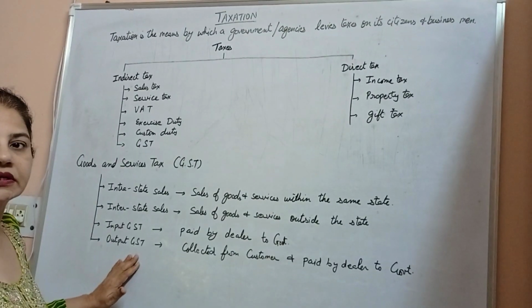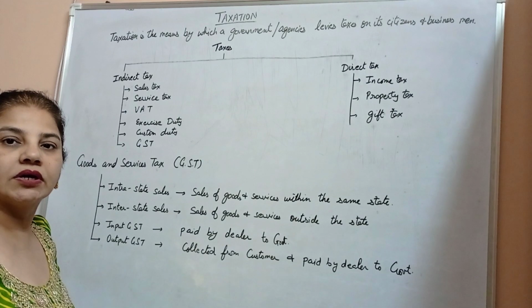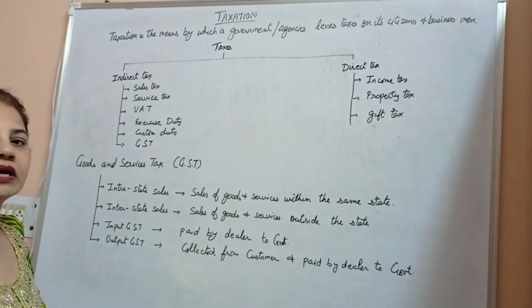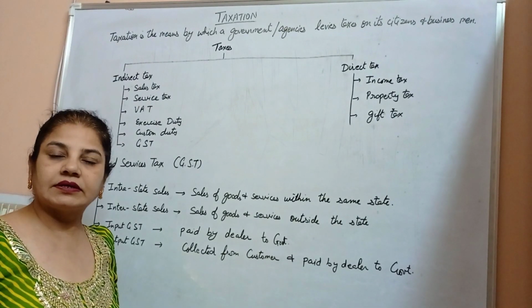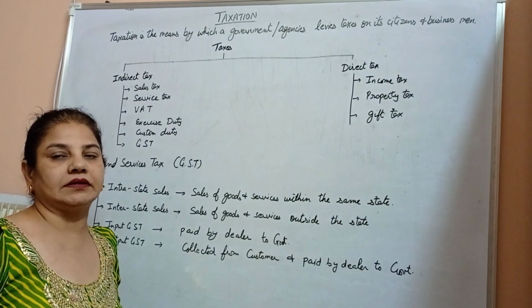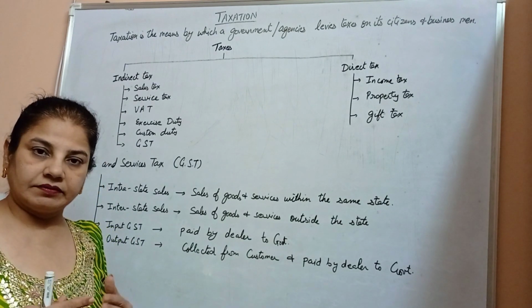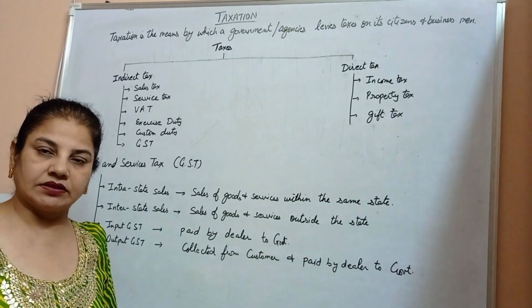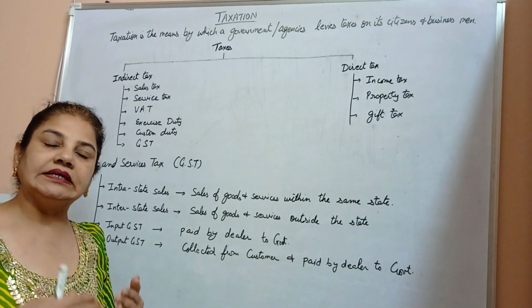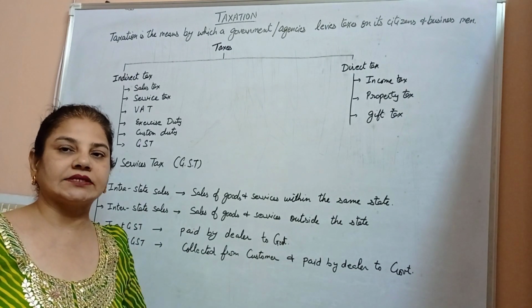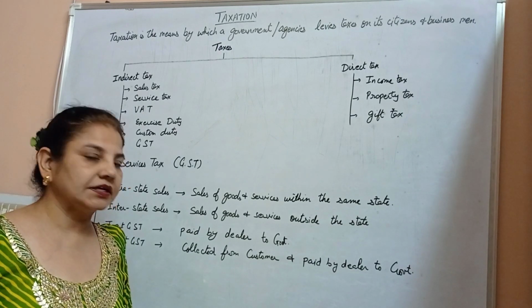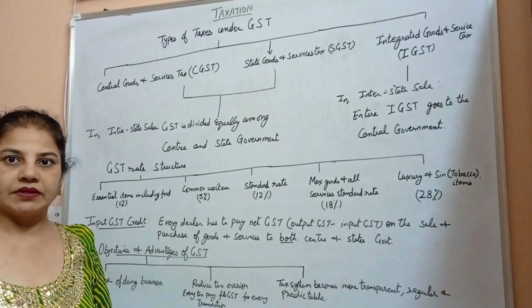Input GST is paid by the dealer to the government, and output GST is collected from the customer and paid by the dealer. The customer directly won't pay to the government. The customer pays the tax to the shopkeeper or the dealer, then the dealer further pays the tax to the government. Let's study further about this.